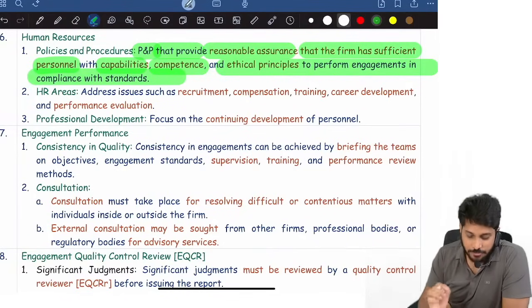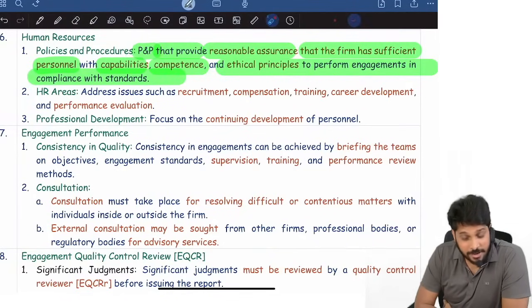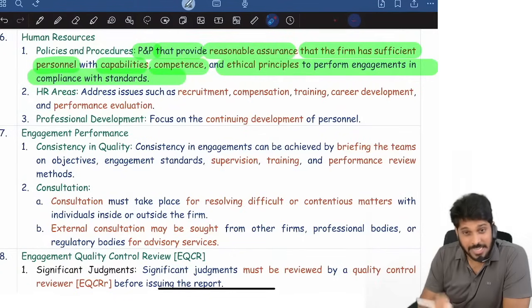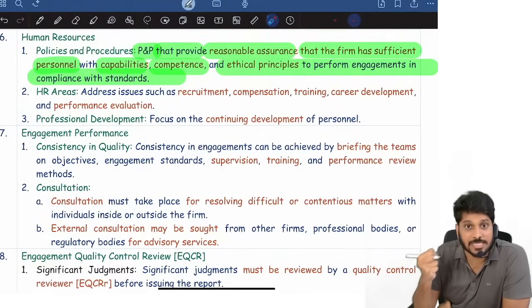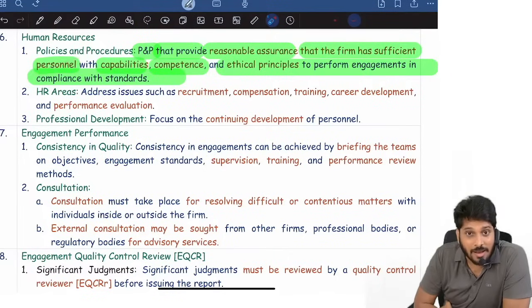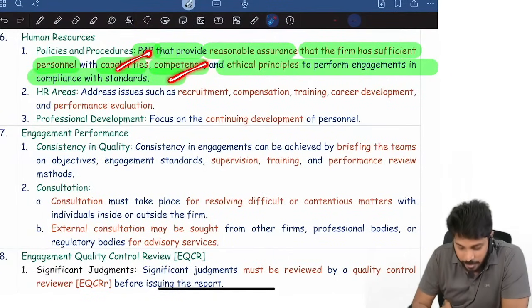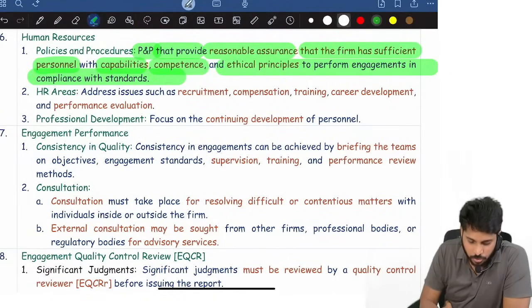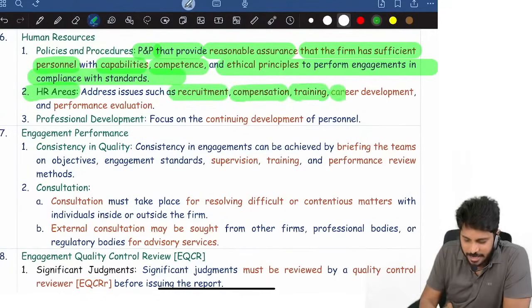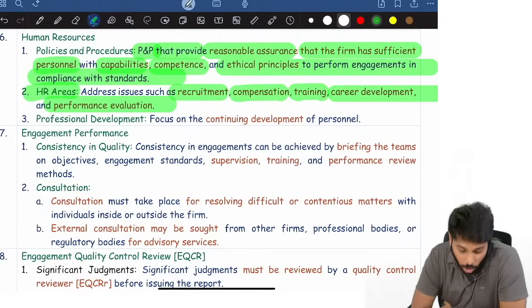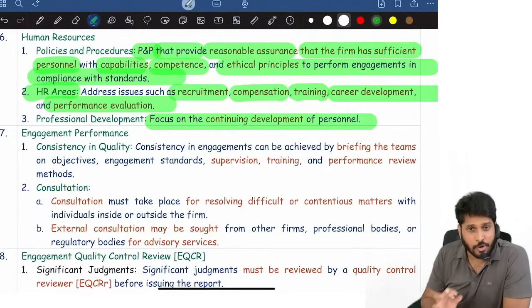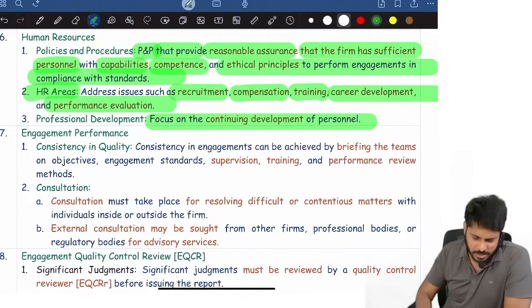Okay. The firm must have policies. What kind of policies? To provide the firm reasonable assurance that the personnel inside the firm have capability, have competence, and are complying with ethics. So HR issues and all we should address. What are HR issues? Recruitment, compensation, training, career development, performance evaluation, all that. The firm has to focus on continuous development of the persons.